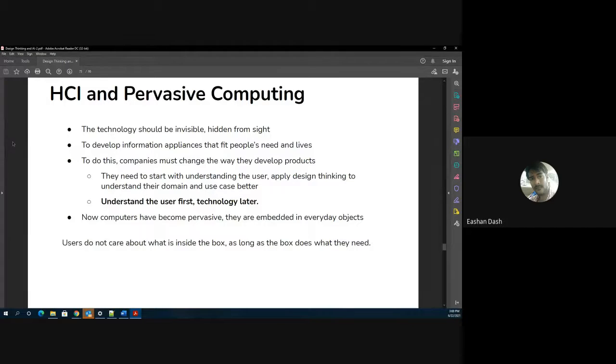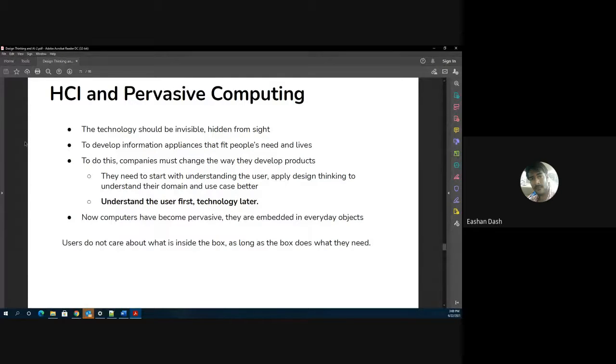So to put it formally, the technology should be invisible or hidden from sight. Now to be honest, I come from an artificial intelligence background, so I am actively involved in the research which goes into AI. The domain is very complex. In fact, it is all about maths and statistics. It becomes very messy with all the equations and so many complex models.